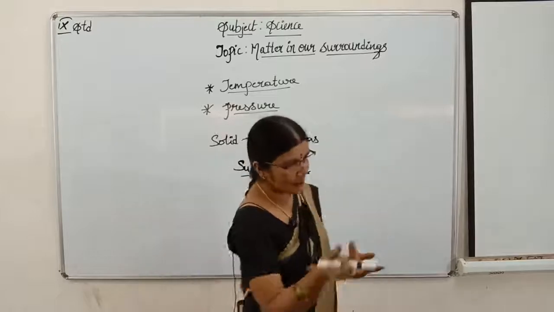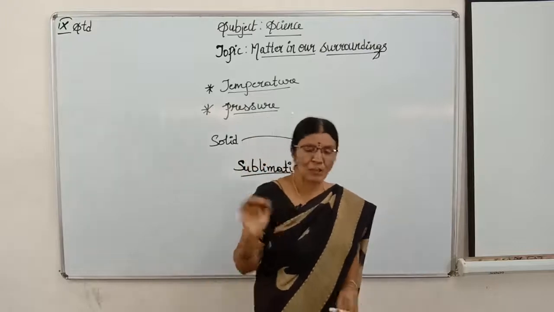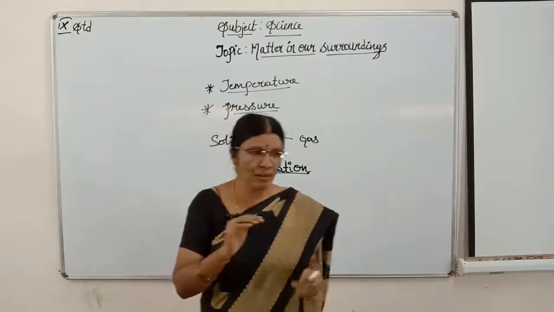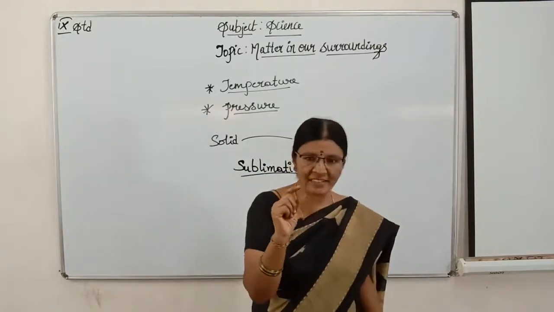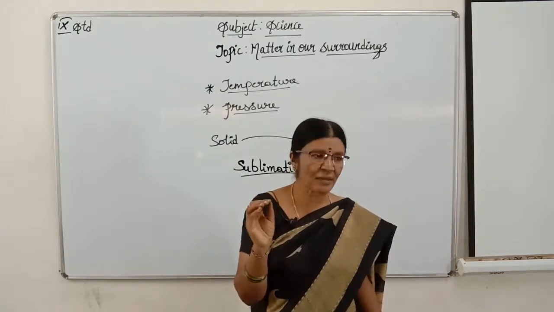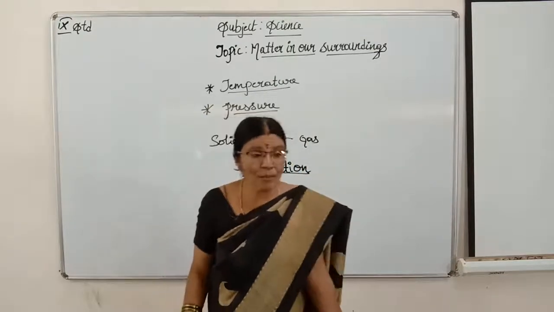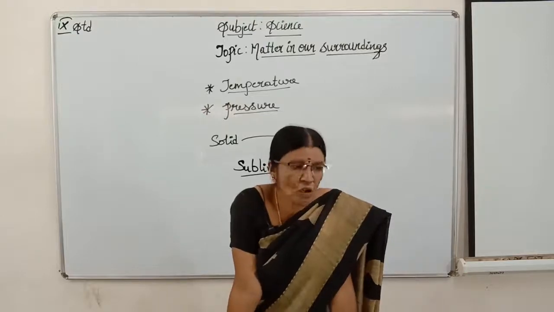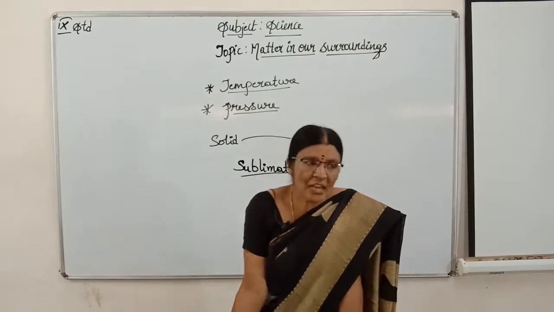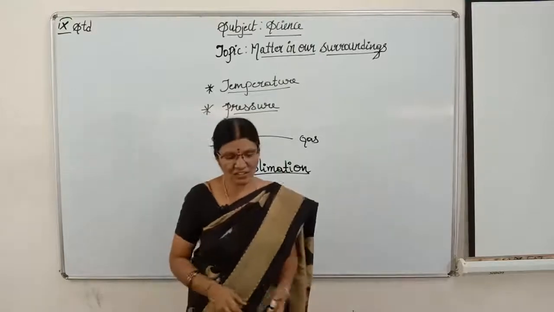For example, children, naphthalene balls or moth balls. Your mummies will be keeping moth balls in cupboards, under clothes, under her saris, so that the clothes should not be affected by insects. They are white colored balls called naphthalene balls. They are in solid state, children. After some days, if you observe them, they have become smaller in size. They are not converted to liquid. Directly they went to gaseous state, children.